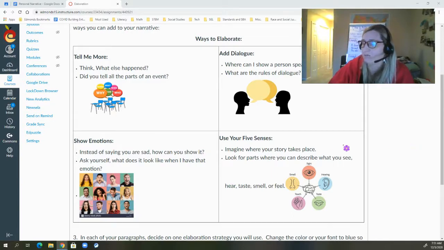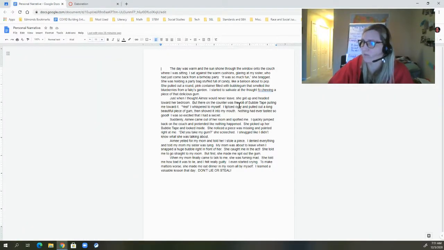Now, what you're going to do today is you're going to go into your personal narrative and you are going to use in each of these paragraphs one of the strategies for elaboration. And you're going to show the elaboration by changing the color of your font. I'm going to show you how to do that.